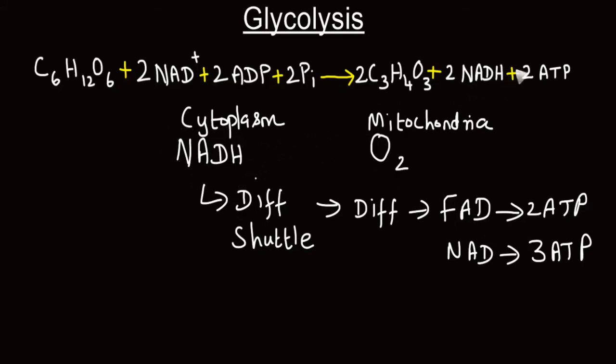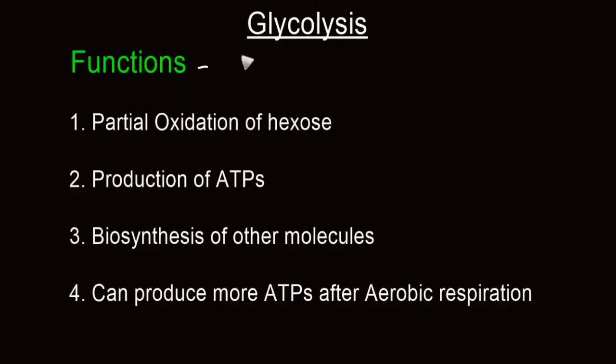This is for a single NADH molecule that transfers electrons. As 2 NADH molecules are formed from the process of glycolysis, there will be production of 4 to 6 ATP molecules by the process of oxidative phosphorylation. So, in the presence of oxygen, the total number of ATP molecules from glycolysis will be 6 to 8: 2 from substrate level phosphorylation and 4 to 6 from oxidative phosphorylation.